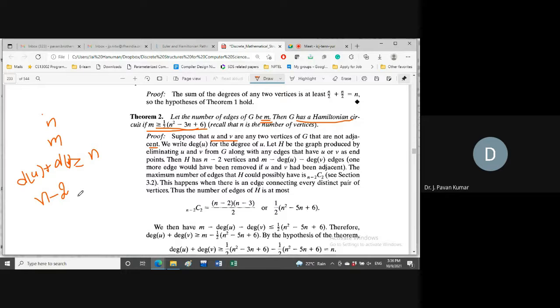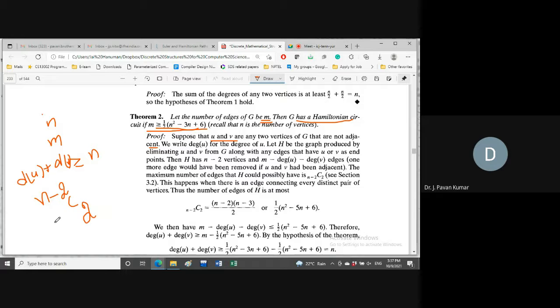If n vertices are there, the maximum number of edges we can form is nC2. Similarly, if we have n minus 2 vertices, we can form only n minus 2 C 2 edges.